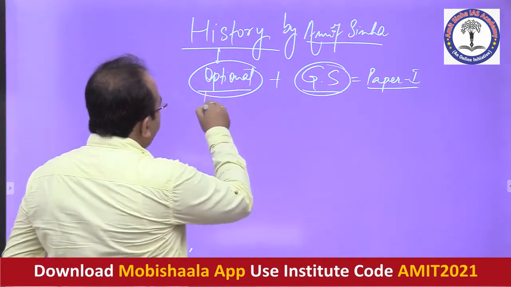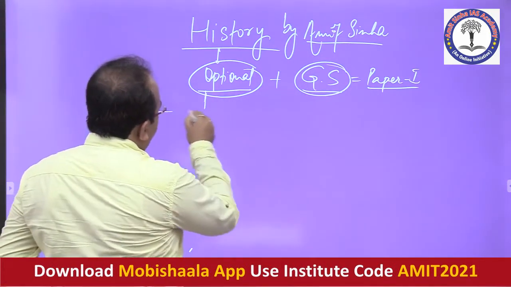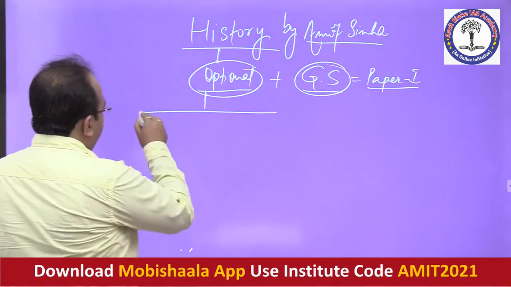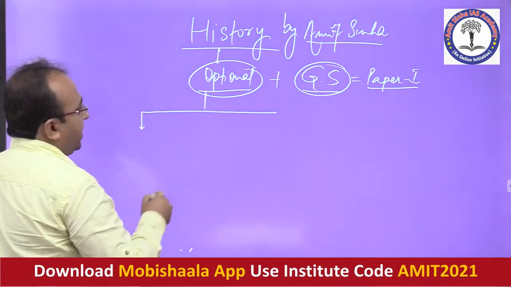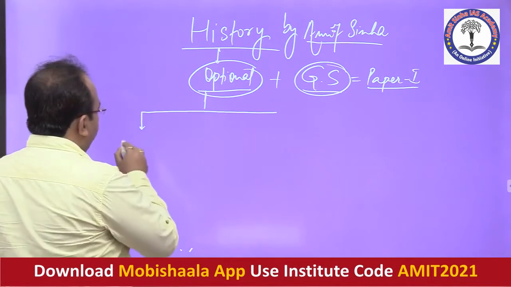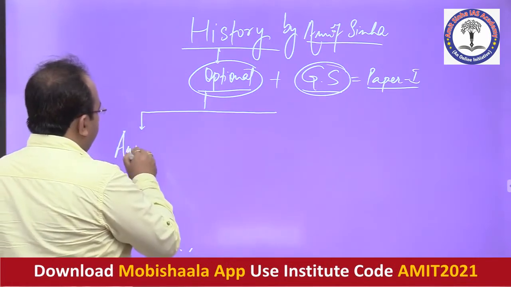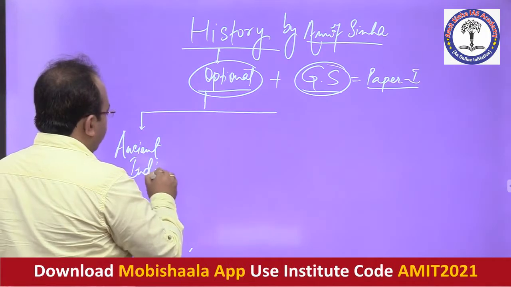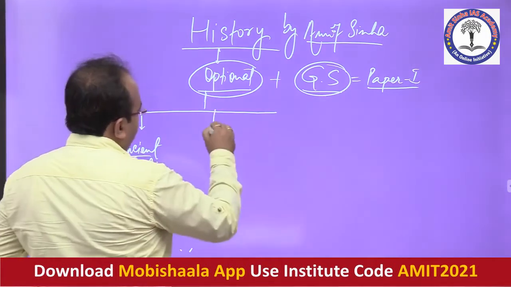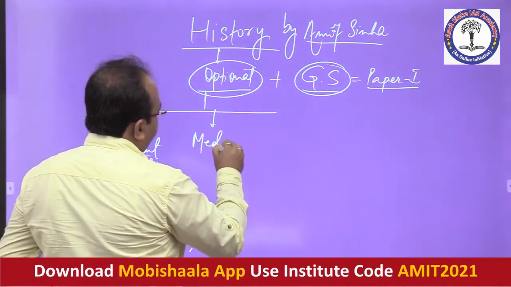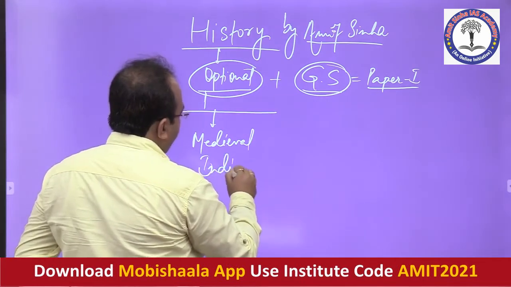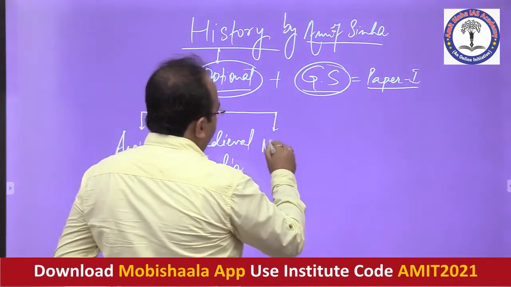Coming back to what we are supposed to study in the optional paper of history, there are certain things which are common with GS also. The syllabus of optional and GS are both going to be common in the context that we are supposed to study history from the ancient Indian perspective, medieval India, and then also modern India.